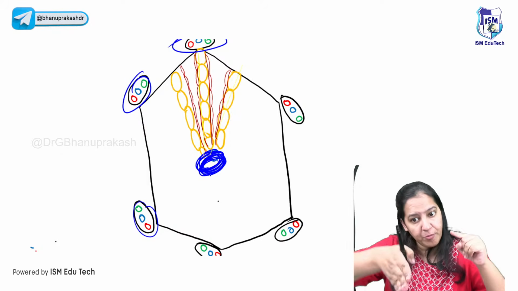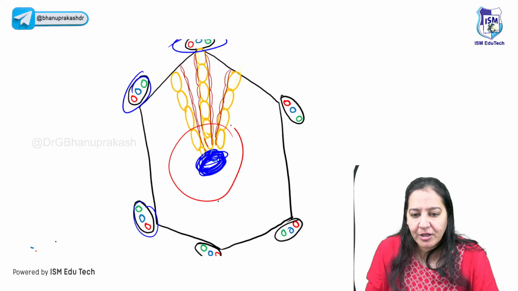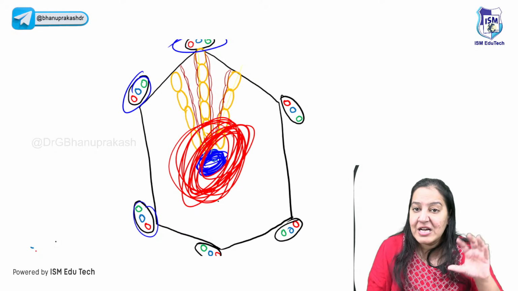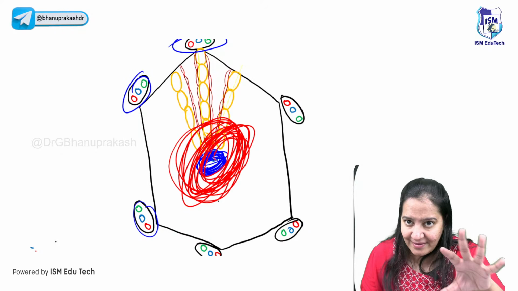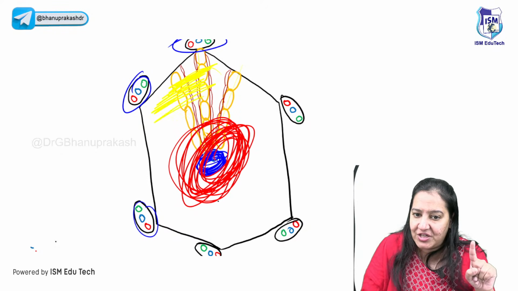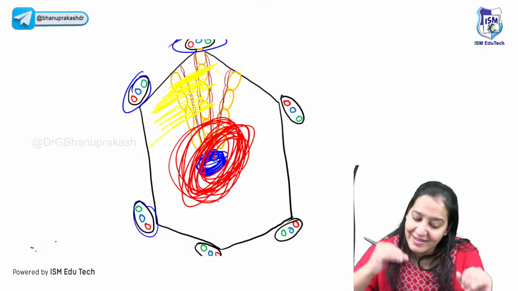Because of the backward flow, more blood is going in the central vein, so this vein will rupture. All the blood will come out and accumulate here. So the center is red. But at the periphery, the hepatocytes will show fatty change, so the periphery is yellow. So it looks like alternate red and yellow. That is known as nutmeg.